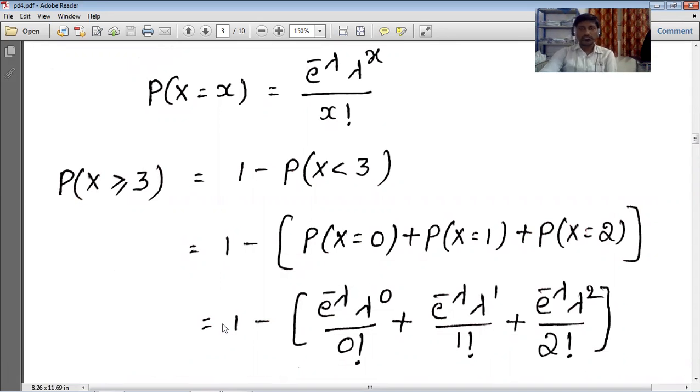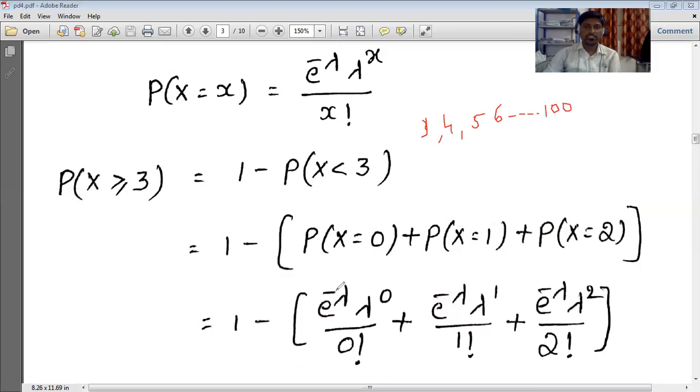That we can calculate simply. P of x greater than or equal to 3 means P of 3, 4, 5, 6 and so on up to 100, because n is equal to 100. Or we can calculate it as 1 minus P of x less than 3. Here that is P of x equal to 0, plus P of x equal to 1, plus P of x equal to 2.